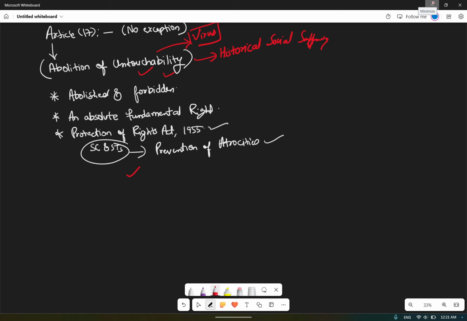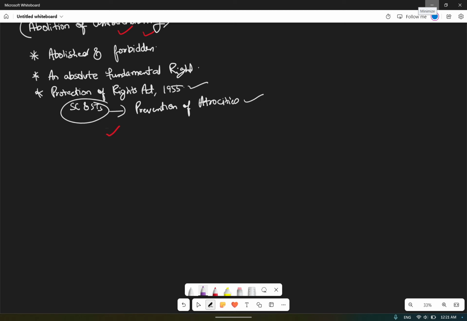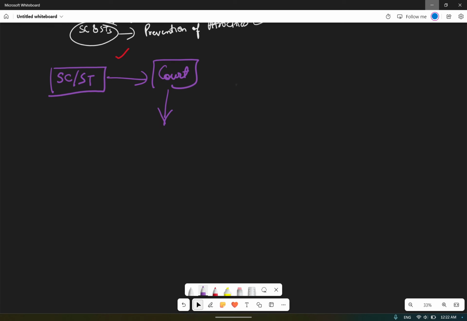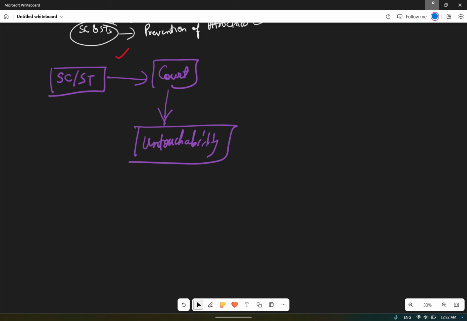Understood? So let us suppose you have an issue with one person, and later you got to know that the person is SC or ST. Okay, you got to know that person belongs to the SC/ST section, and he filed a case against you in the court. The court will automatically assume that you have been following untouchability, if that person is telling that untouchability has been followed, that you have done a certain act, or you are trying to provoke him, or whatever the issue is against you.